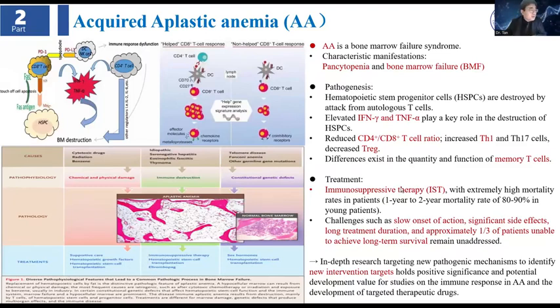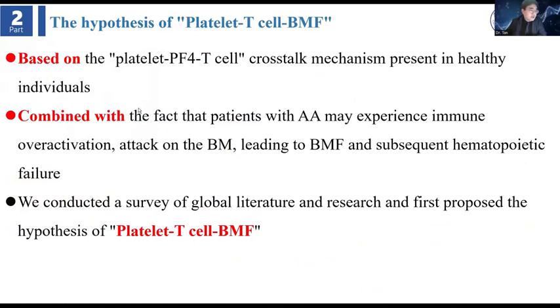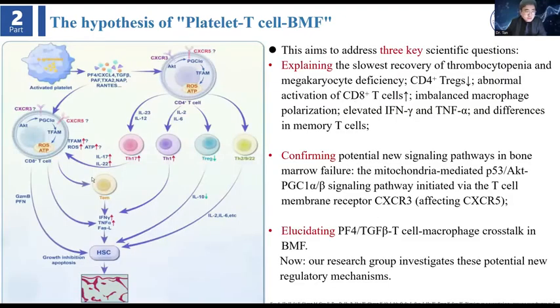So we need to find a new target, or a much more precise target, for the disease. Based on the platelet PF4 T cell crosstalk mechanism, and combined with the fact that patients with AA may experience immune overreaction, we conducted a survey of global literature and research, and first proposed the hypothesis of platelet T cell and bone marrow failure. This is the figure of our hypothesis.